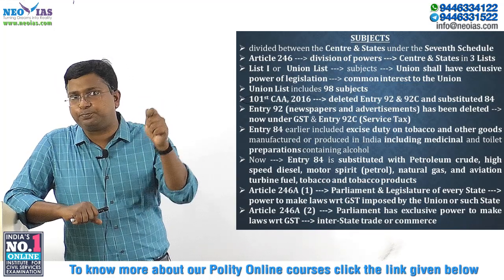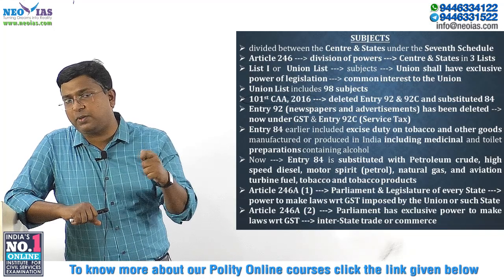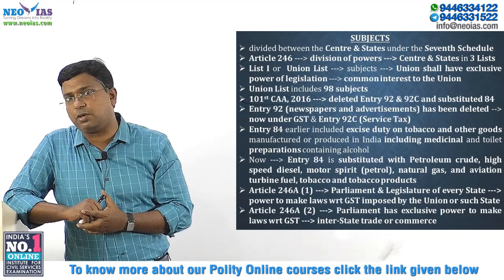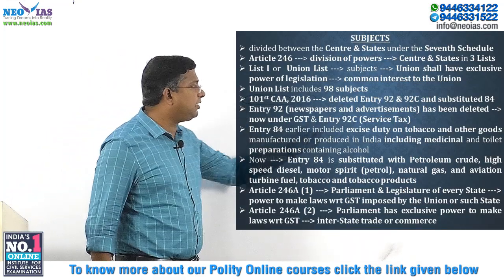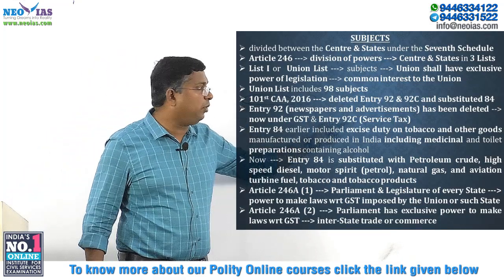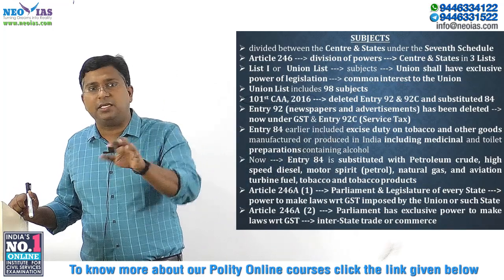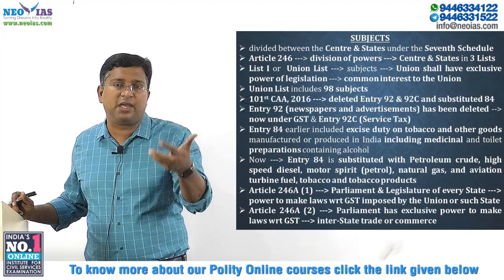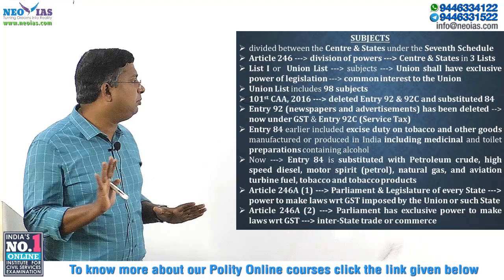That's the reason why some items were removed from the union list and some items were removed from the state list under the 101st Constitutional Amendment Act 2016. Entry 92 was removed, and similarly entry 92C, very important, was dealing with service tax. Service tax is now not there. Instead of service tax, what we have is GST, goods and service tax. So 92C was also removed.